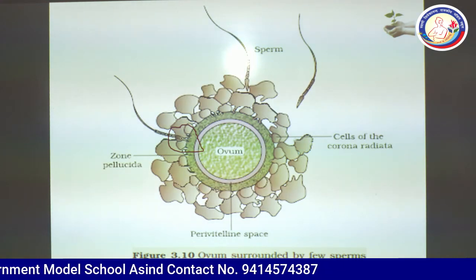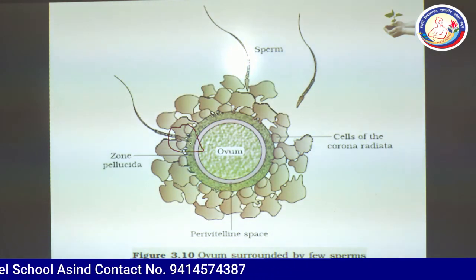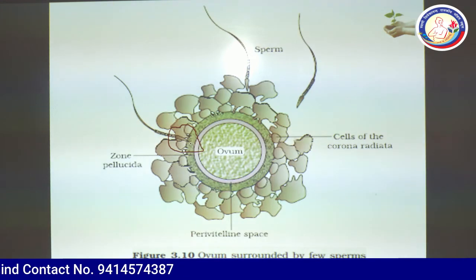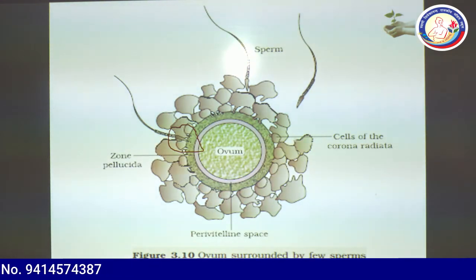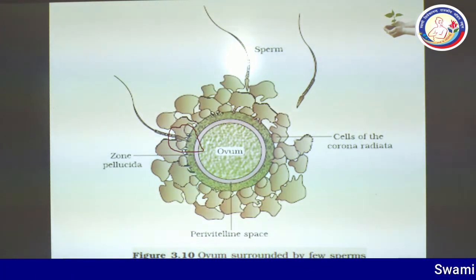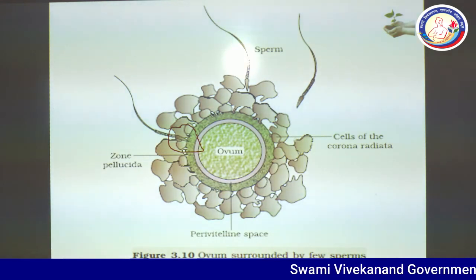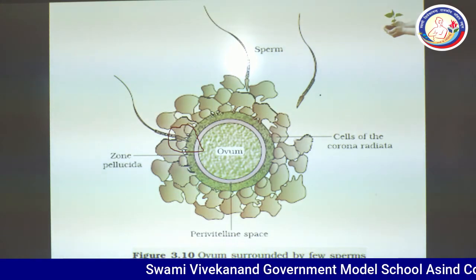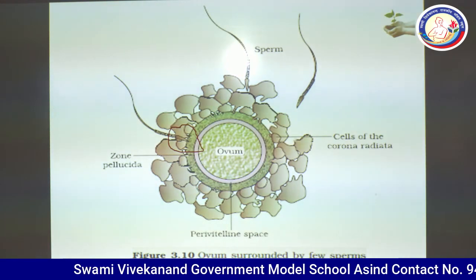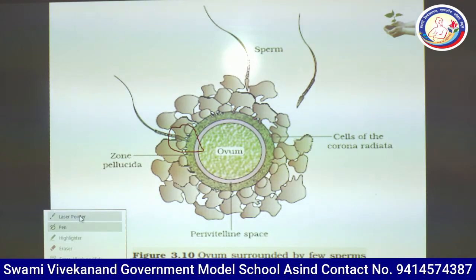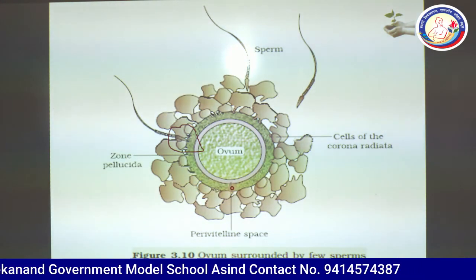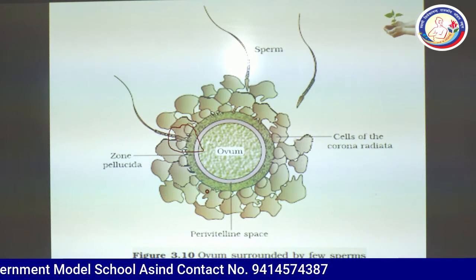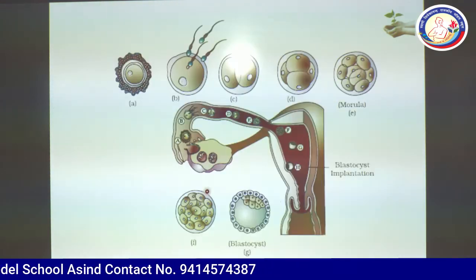As the head of the sperm touches the zona pellucida, it will initiate changes in the egg, the ovum cell membrane, and it will stop the entry of other sperms. So you can see these are the other sperms, but they will not succeed in entering the ovum.